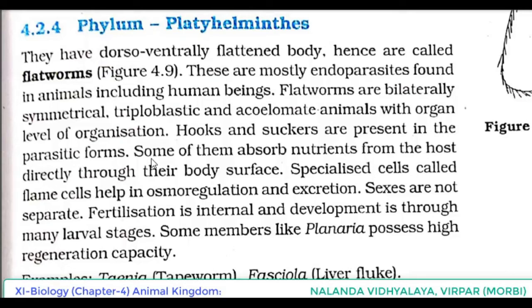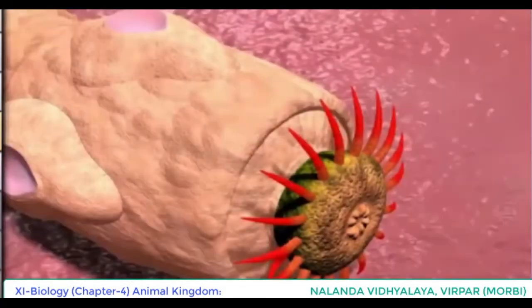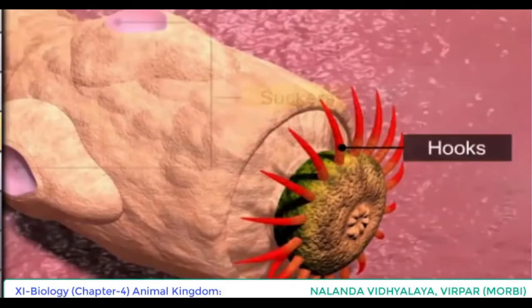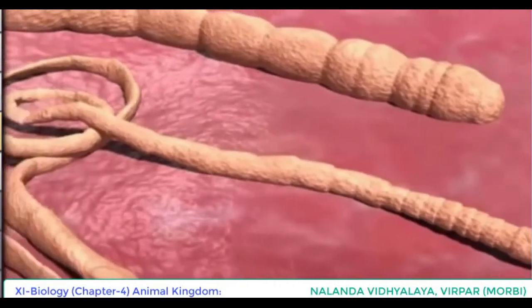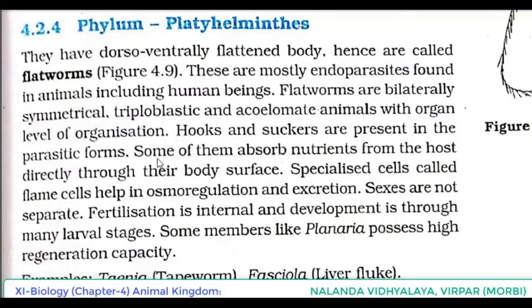Majority of Platyhelminthes are endoparasites, and to live in that condition, they have structures like hooks and suckers to attach to the host body. Some of them absorb nutrients from the host directly through their body surface.